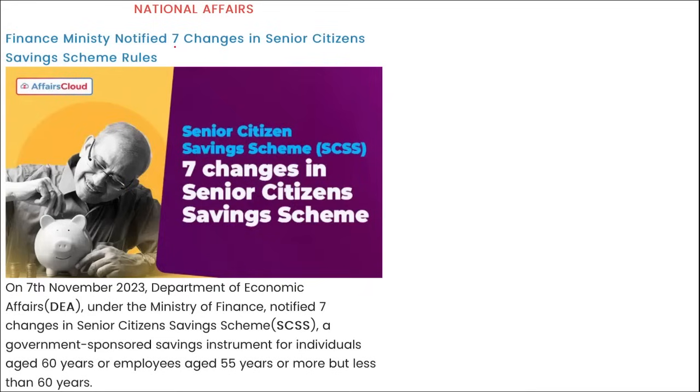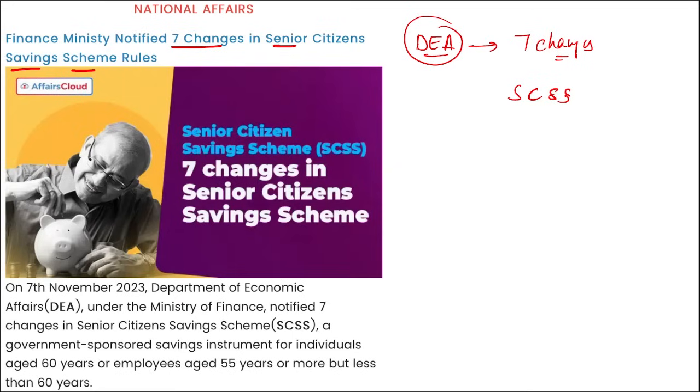In this, recently the Finance Ministry has notified 7 changes in the Senior Citizen Saving Scheme, right? So the Department of Economic Affairs, which comes under the Ministry of Finance, has notified 7 changes in the Senior Citizen Saving Scheme. This is a government sponsored saving scheme for individuals aged above 60 years, or employees aged 55 years or more but less than 60 years of age, right? That means between 55 and 60, correct?